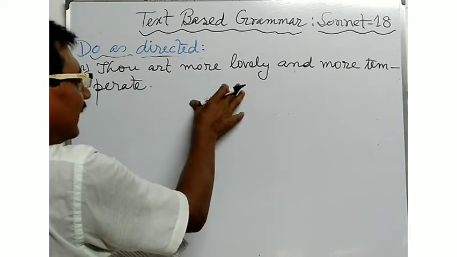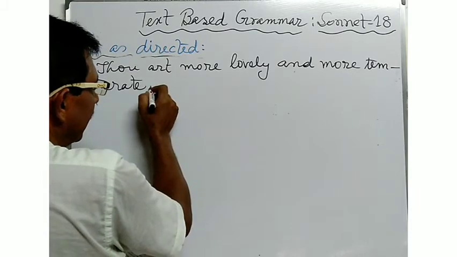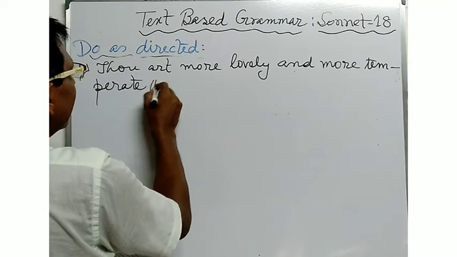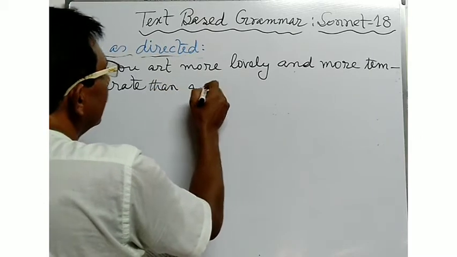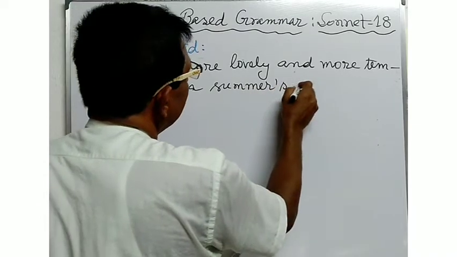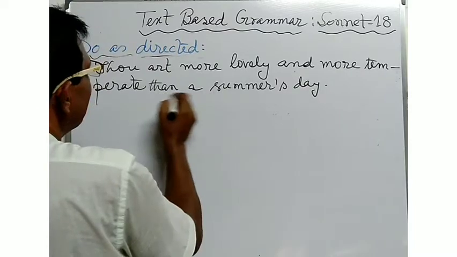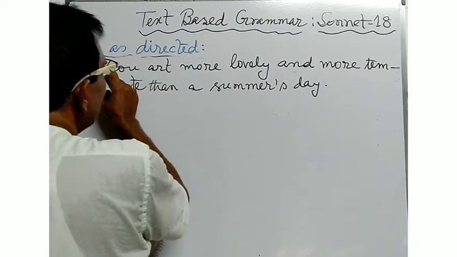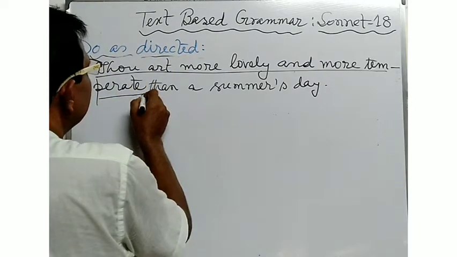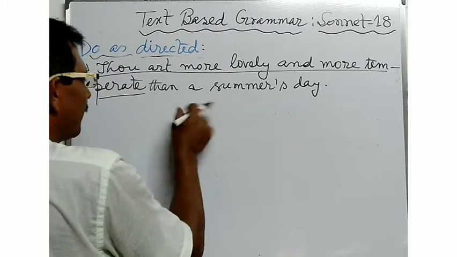Here, as this is the textual grammar, you may write down the part. Thou art more lovely and more temperate than a summer's day. Here, thou art more lovely and more temperate, this part is given in the poem as it is the textual grammar.